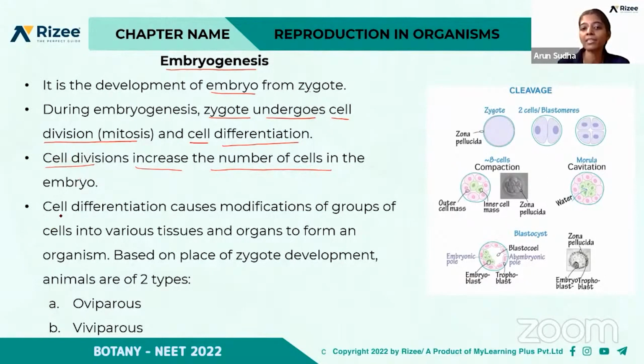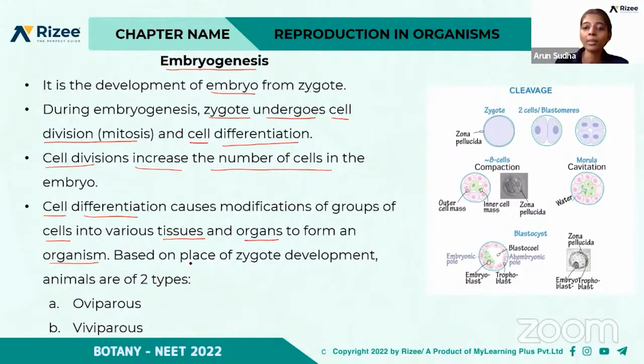And then cell differentiation. What do you mean by cell differentiation? It causes the modification of groups of cells. Initially it is present as a single cell, and then there occurs the presence of many cells, and these cells form various tissues, then organs, which form an organism. So this is the development of the embryo, the formation of the embryo from the zygote.